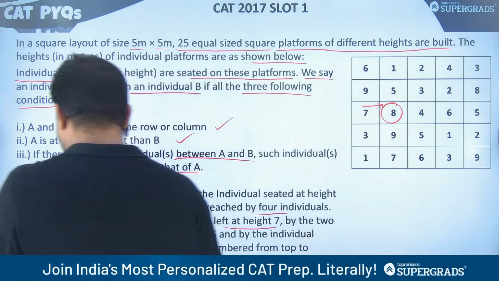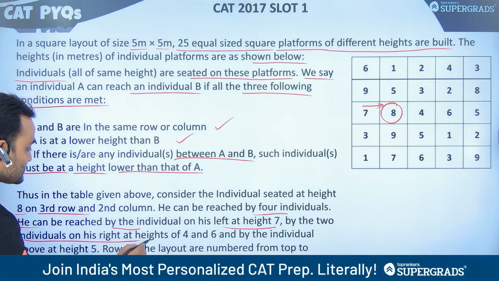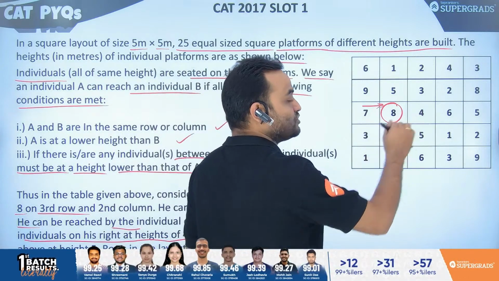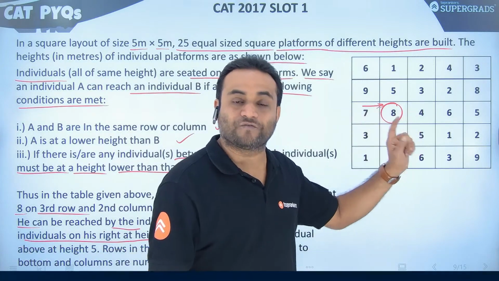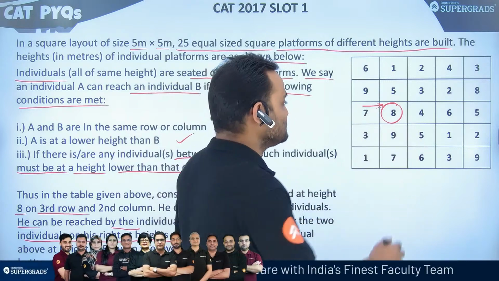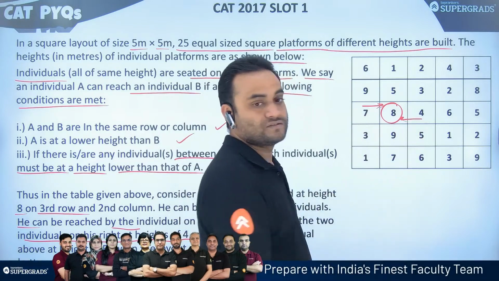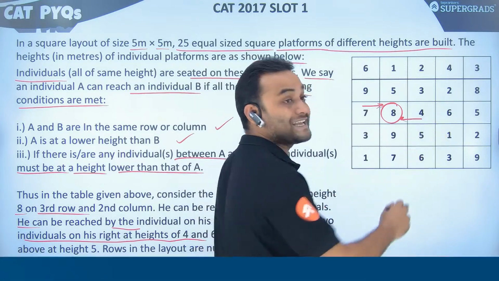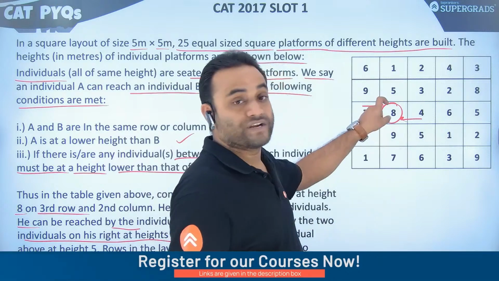Then by the 2 individuals on his right, heights 4 and 6. The individual sitting on the platform of height 6 can reach this platform. So this person 6 can also reach 8.